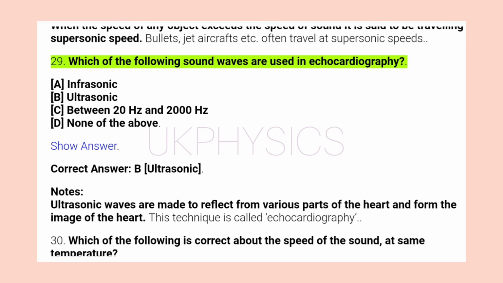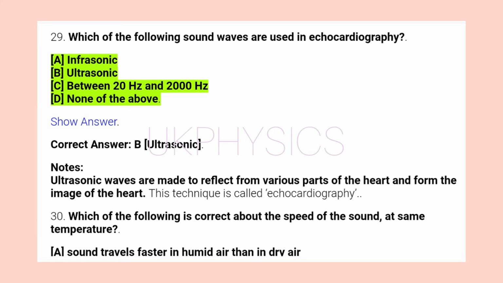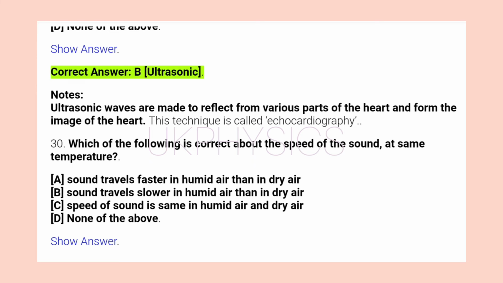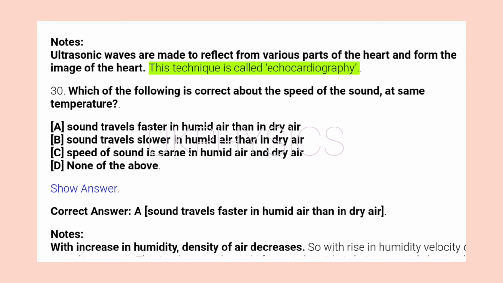29. Which of the following sound waves are used in echocardiography? A. Infrasonic. B. Ultrasonic. C. Between 20 Hz and 2000 Hz. D. None of the above. Show answer. Correct answer B. Ultrasonic. Notes: ultrasonic waves are made to reflect from various parts of the heart and form the image of the heart. This technique is called echocardiography.